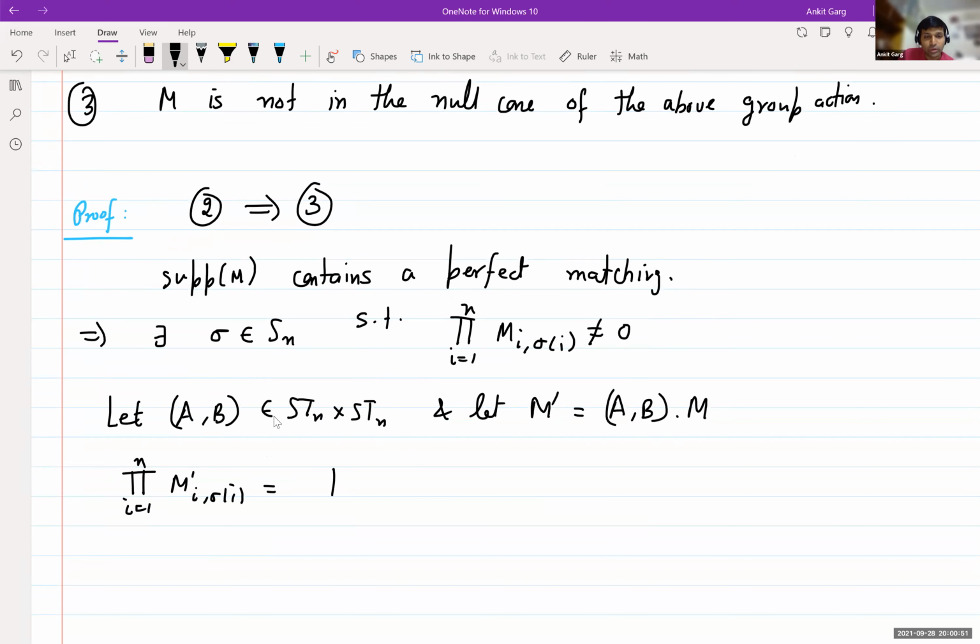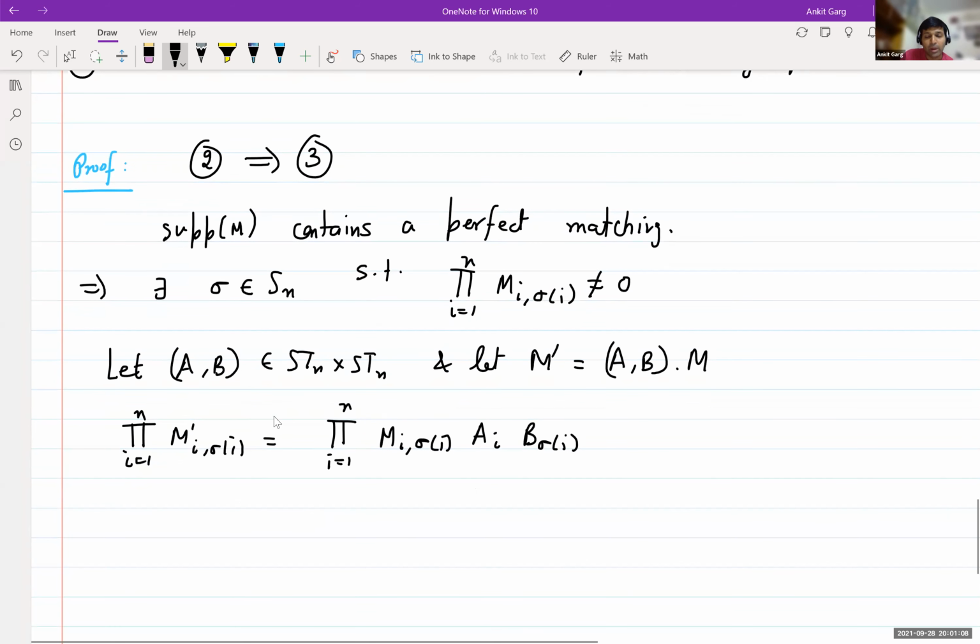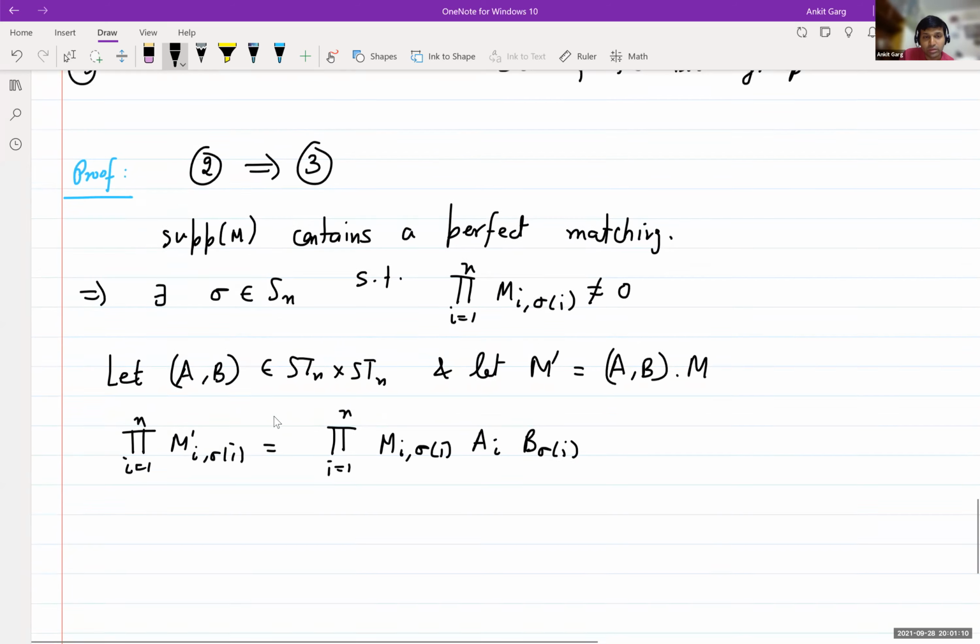This is equal to the product over i of M i sigma i times A ii times B sigma i sigma i. That is the action.